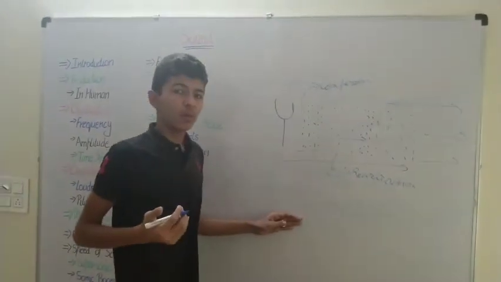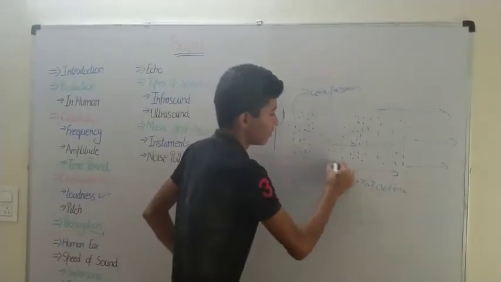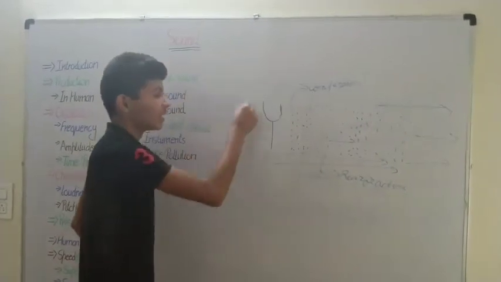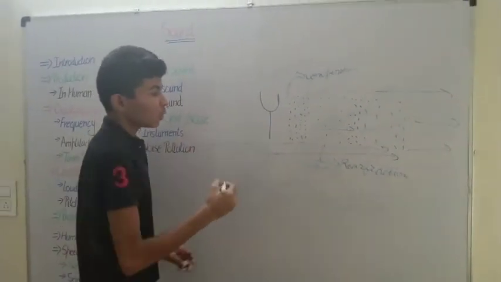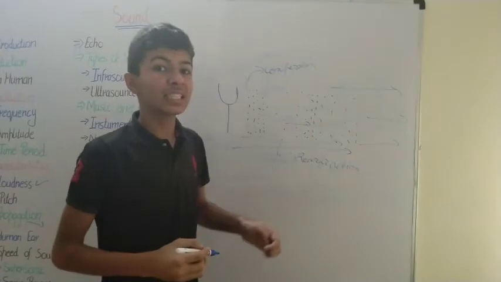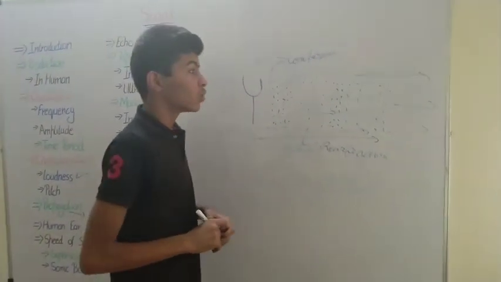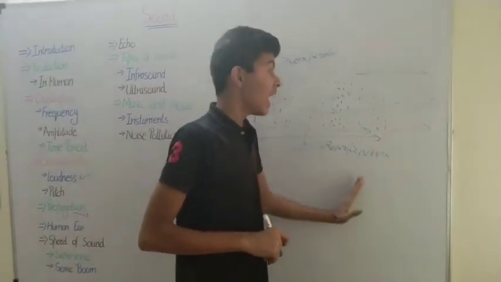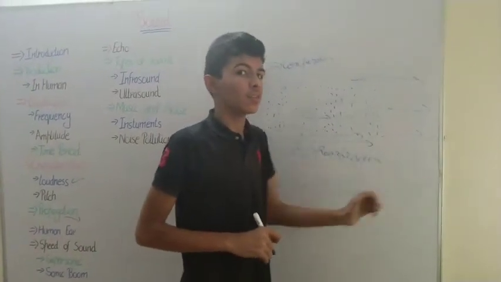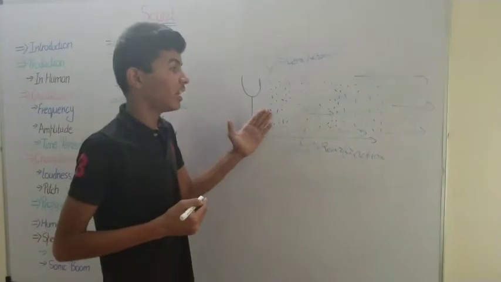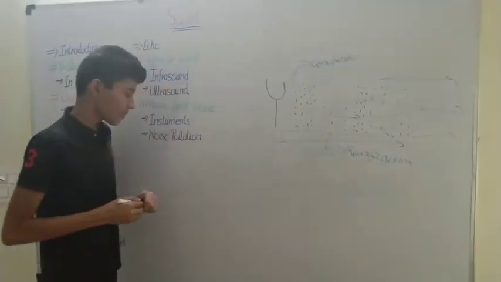We can see the sound travels in all directions, so the sound traveling in one direction starts getting decreased. This is called the intensity of the sound. So the intensity of the sound decreases as the distance is increased. So they are inversely proportional.